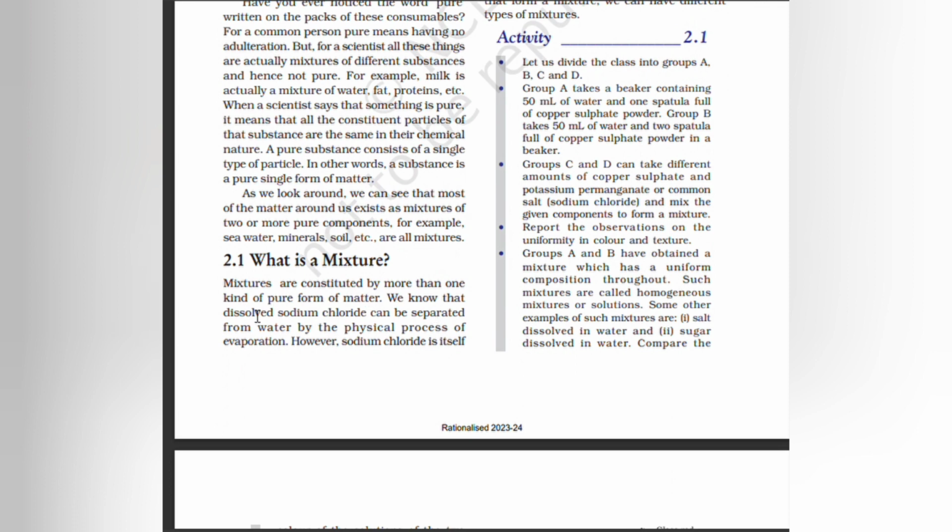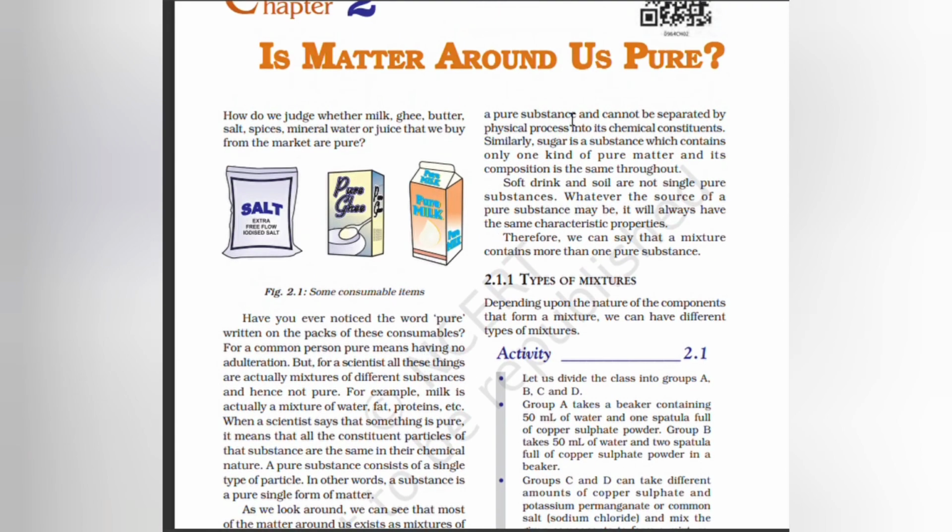We know that dissolved sodium chloride can be separated from water by the physical process of evaporation. However, sodium chloride is itself a pure substance and cannot be separated by physical process into chemical constituents. Similarly, sugar is a substance which contains only one kind of pure matter and its composition is the same throughout.